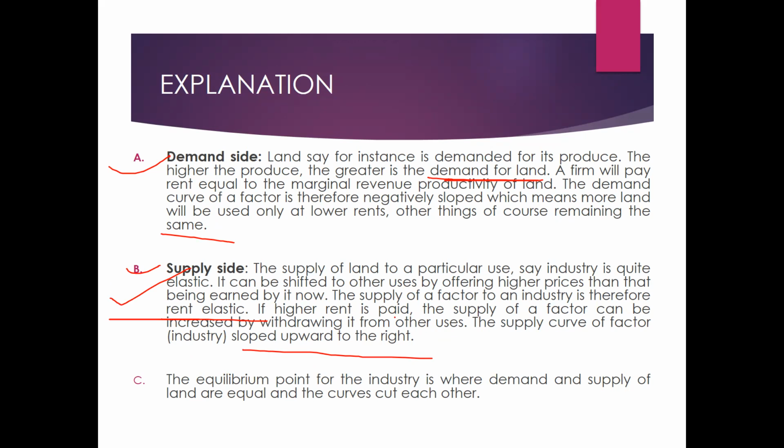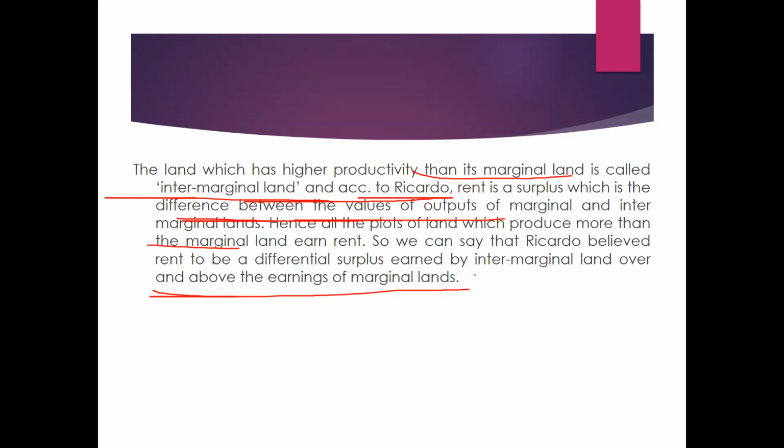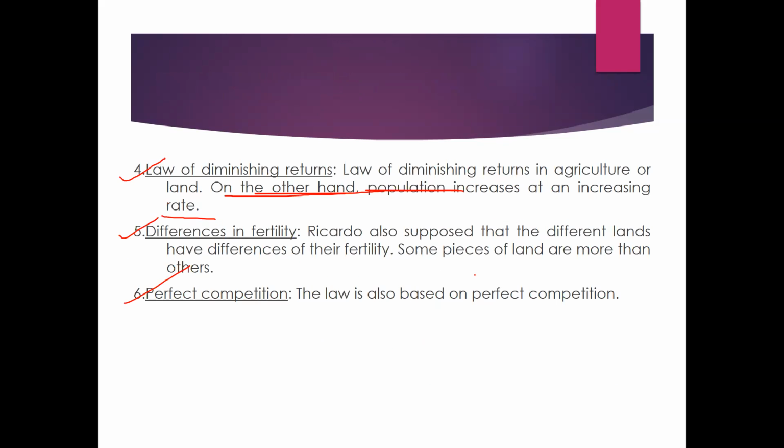The equilibrium point of the industry is where the demand and supply curves equal each other, and that is where the price would be established, right? I hope you understand: this is the supply curve, this is the demand curve, and this point is the equilibrium point on which the rent of any property or any land would be settled. So this is as per the modern theory, and I hope this rent theory would be clear to you.